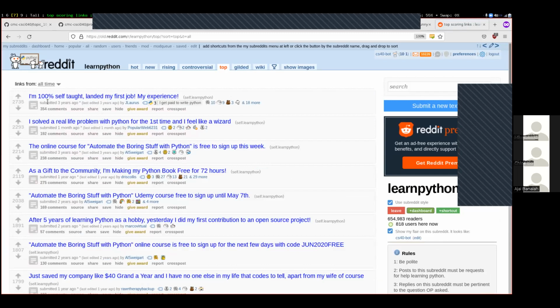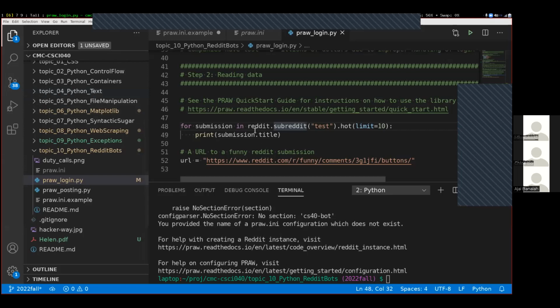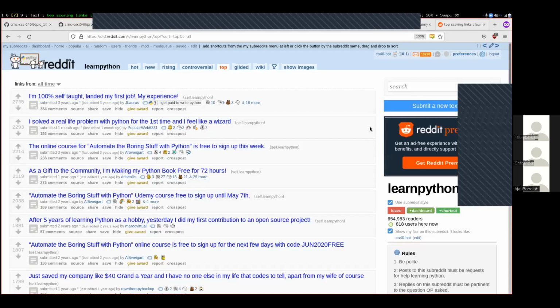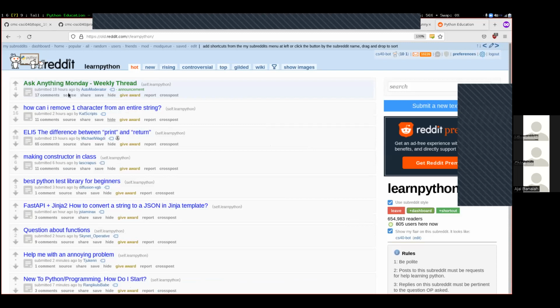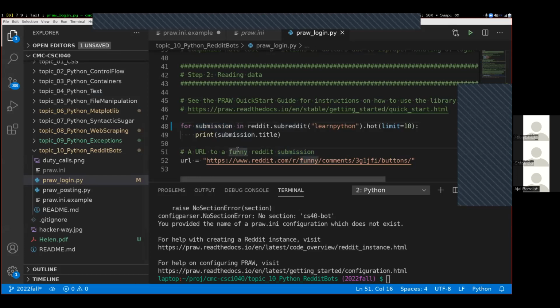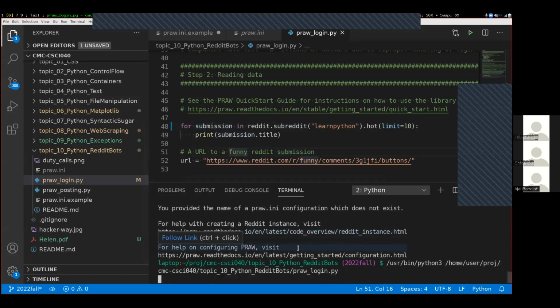In order to get access to this information programmatically, what's going on in this link right here is reddit.subreddit. So instead of test, we'll try learnpython. And then over here, instead of hot, this .hot corresponds to all the different tabs up here. So there was the hot tab. Let's just start with that one, hot. And then this submission down here, the thing that we're looping over, is going to be all of these different submissions down here. So let's go ahead and save that down here, up arrow, rerun it.